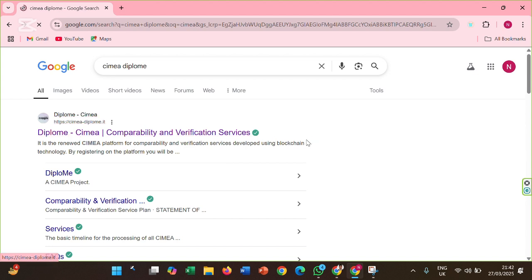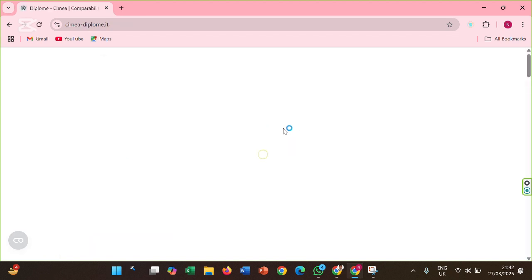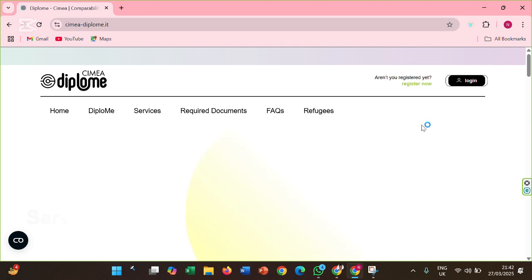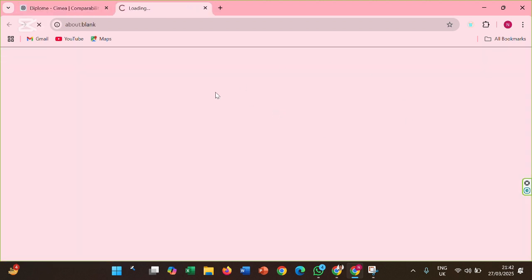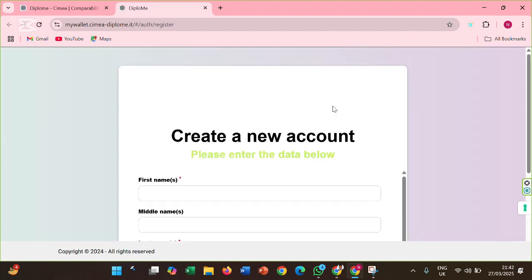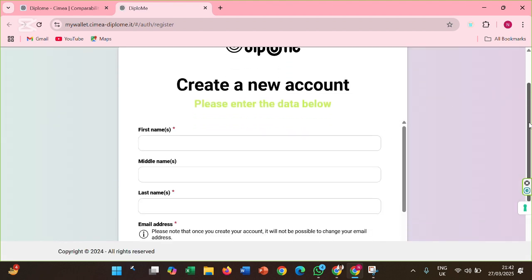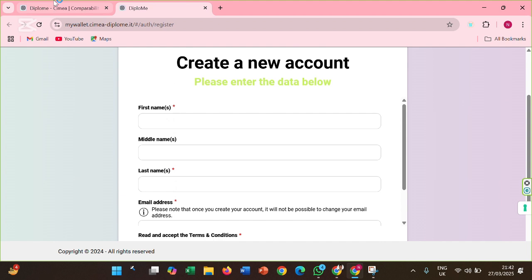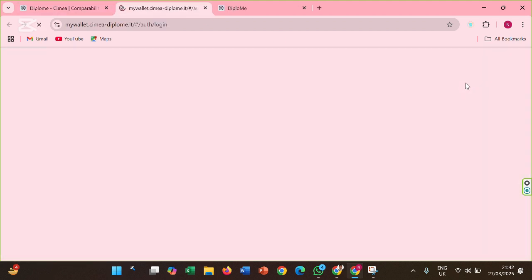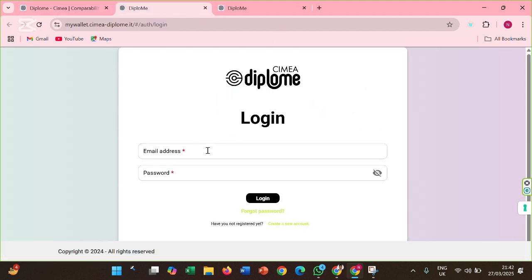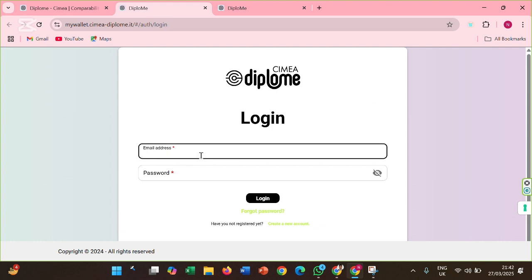First, open Google Chrome and search for CIMEA Diplome. Click on the Register button if you don't already have an account and fill in your details. Since I've already covered this in my previous video, I'll go straight to the login section and enter my email and password.